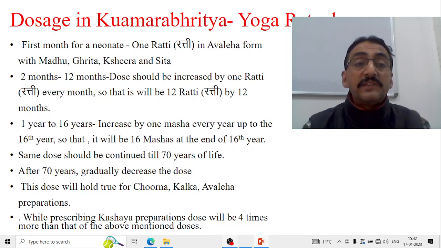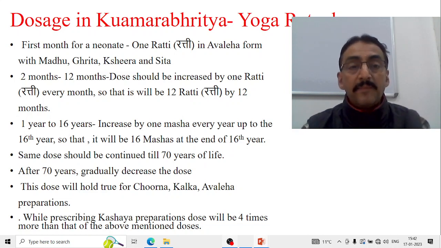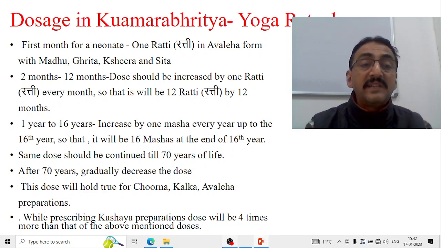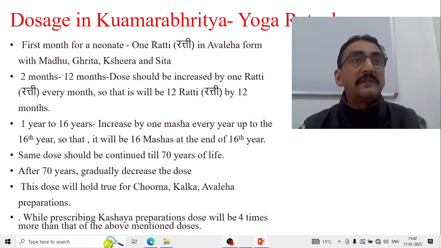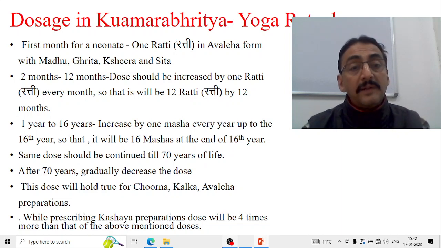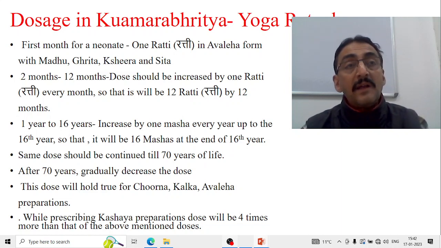From 1 year to 16 years, he says the dose should be increased by 1 masha every year, so that at the end of the 16th year, 16 masha is the dose. Now, he says the same dose should be continued till 70 years of life, that is in adult life. Okay. Now he says again after 70 years, gradually you have to decrease the dose, because as the age advances in the Vriddhavastha, again the weight comes down. So according to the calculation of the weight, we have to correct the dosage also.